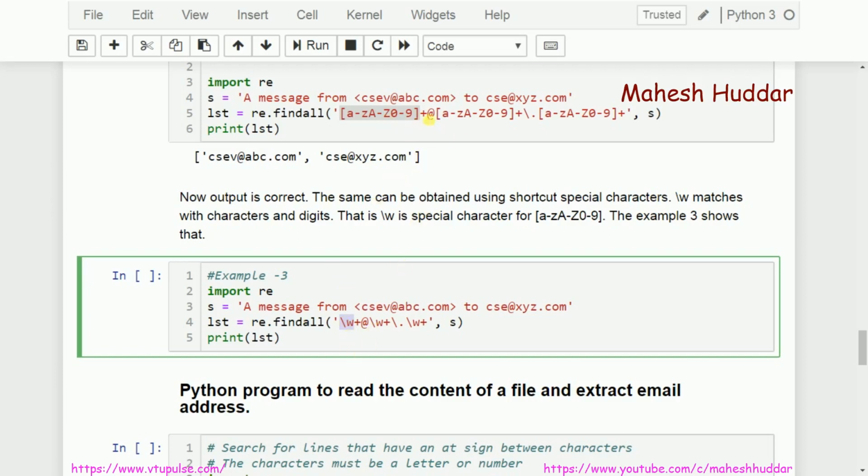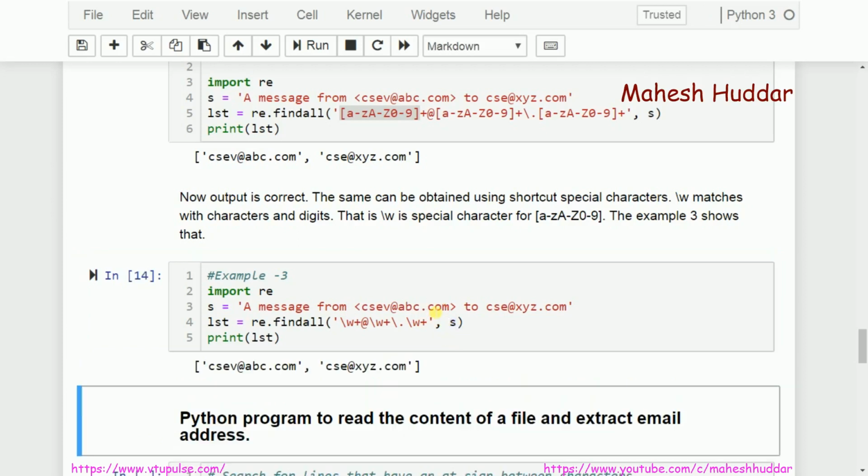After that we are expecting an at symbol, so I will write the at symbol. After that once again alphanumeric values, so I will write slash w. After that we are expecting one dot symbol, so I will write dot here. After that we are expecting alphanumeric values, so I will write slash w, and then I am trying to search in the string. So this is how we can do it in this case.